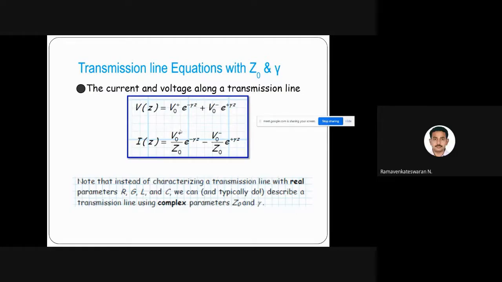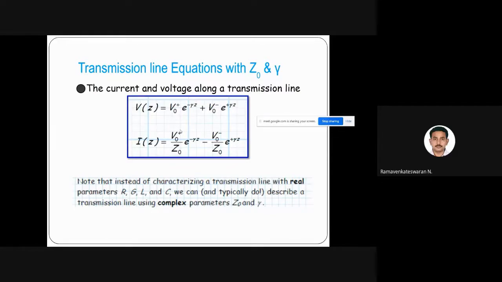That's what I told you when I started: gamma is purely constant with respect to unit distance, and it only depends on RLGC and the operating frequency. If the operating frequency increases, gamma will definitely increase. If RLGC increases, again gamma will increase. So gamma is the line constant; for a given line, gamma is a constant. That is what we'll do in the problems also: we'll try to find gamma.